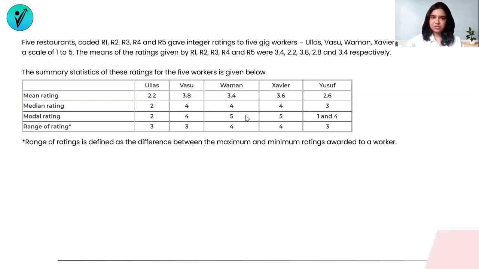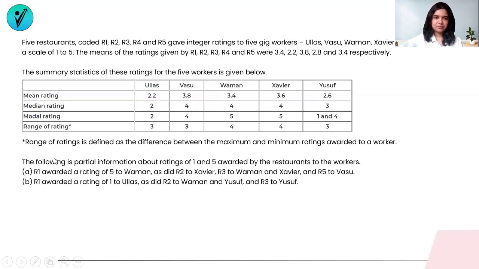So there is additional information also provided after this. We have some set of information given. The following is partial information about ratings of 1 to 5 awarded by the restaurants to the workers. R1 awarded a rating of 5 to W, as did R2 to X, R3 to W and X, and R5 to V. So we have a little bit of information, again, depending on the restaurants and the ratings that they have given to each of our workers.